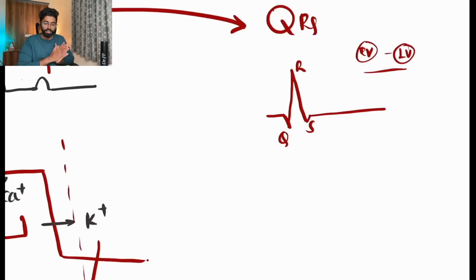So give me the answer. The QRS which you see on the ECG, is it the right ventricular depolarization wave or is it the left ventricular depolarization wave?